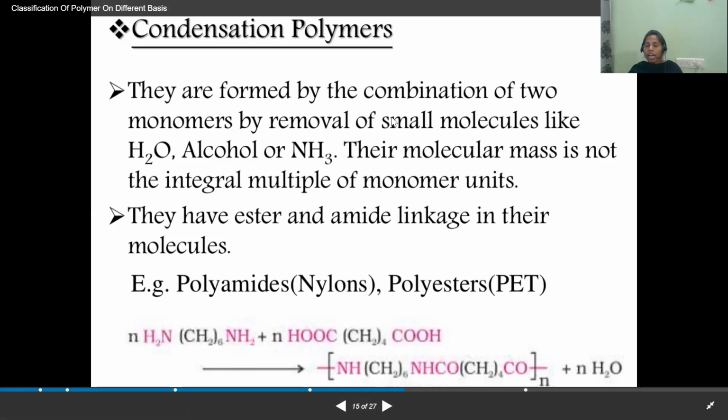water molecule. And this is the classification based on the mode of formation or based on the mechanism. The remaining classification we will see in the next class.